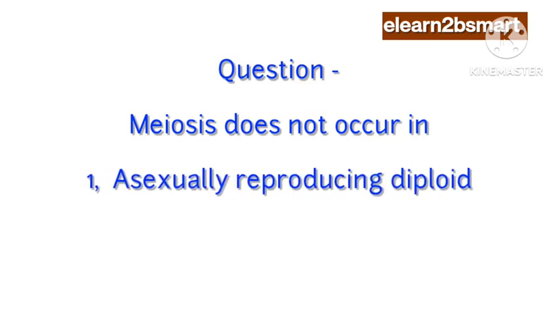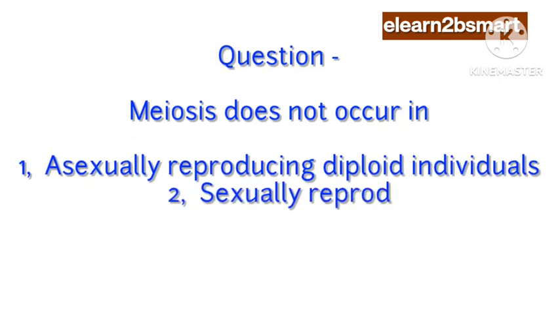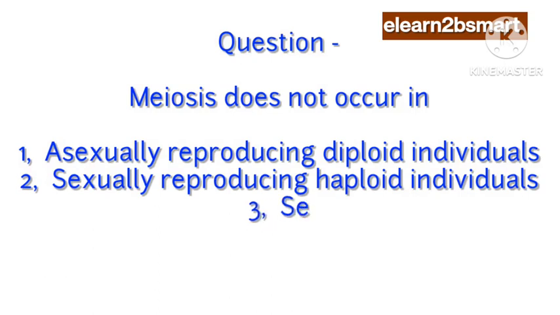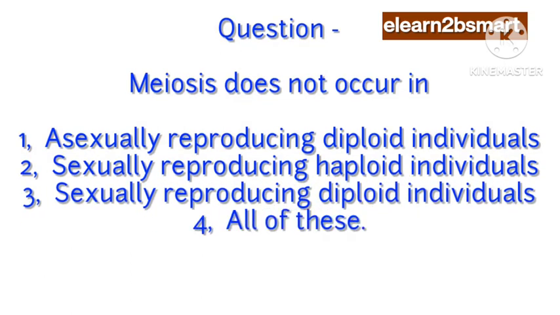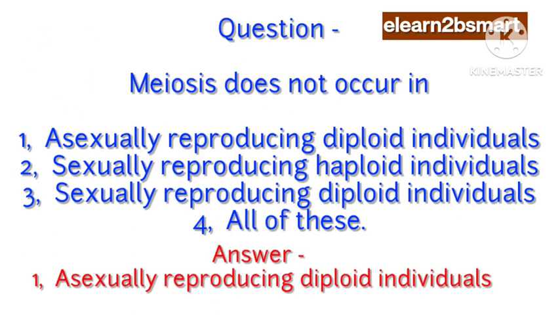Asexually reproducing diploid individuals. 2. Sexually reproducing haploid individuals. 3. Sexually reproducing diploid individuals. 4. All of these. Answer: 1. Asexually reproducing diploid individuals.